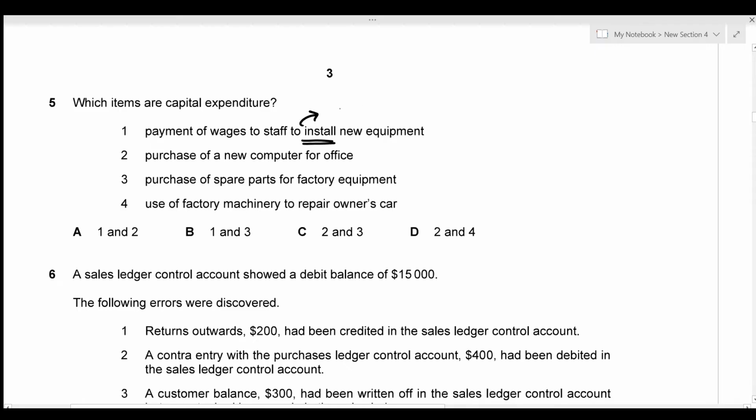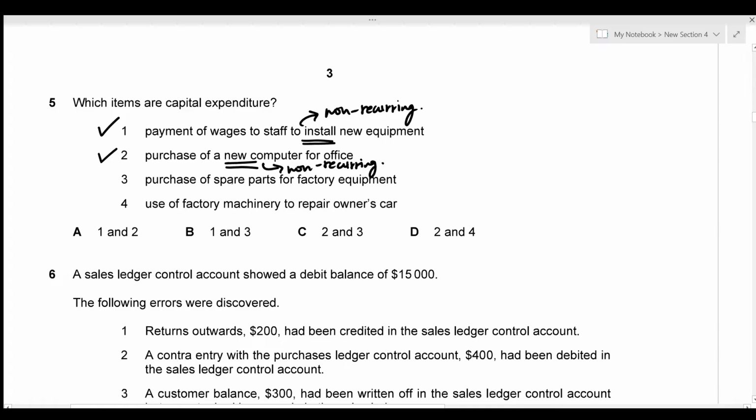So this is a non-recurring expense, which means that this is a capital expenditure. Second one, we have purchase of a new computer for the office. So we do not really purchase a non-current asset very frequently or in a short span of time, which means that the purchase of an asset is also of non-recurring nature. So the second item is also a capital expenditure.